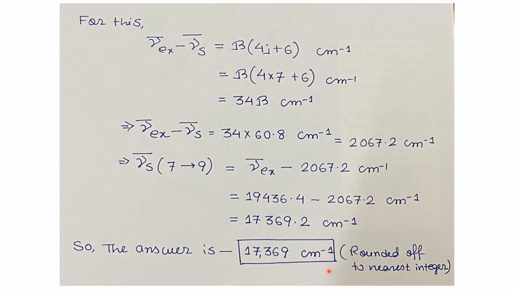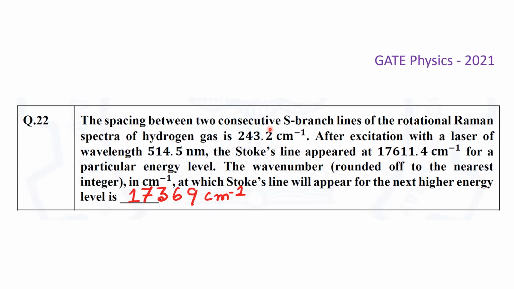So this is our desired answer for this question. We solved this problem and found that the wave number, rounded off to the nearest integer in cm⁻¹, at which the Stokes line will appear for the next higher energy level, is 17,369 cm⁻¹.